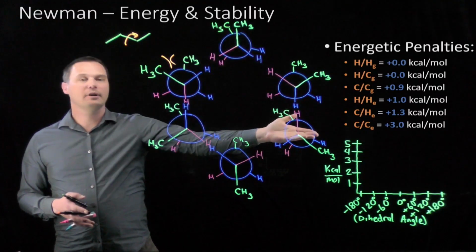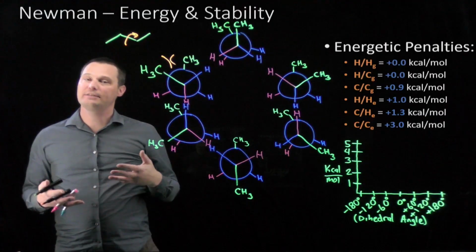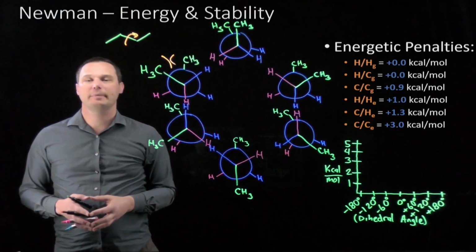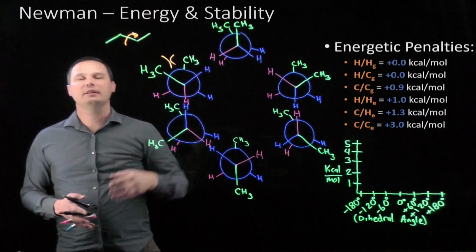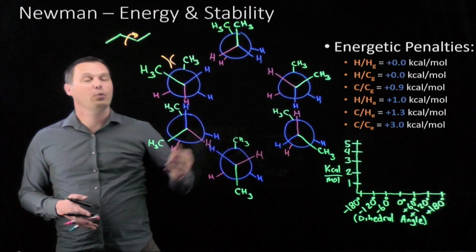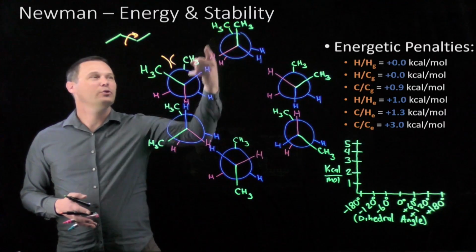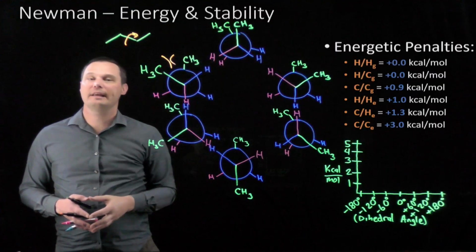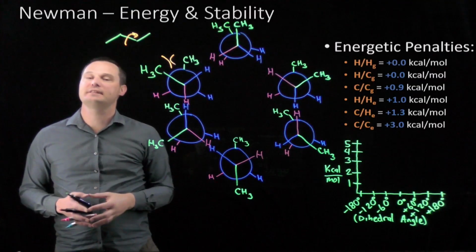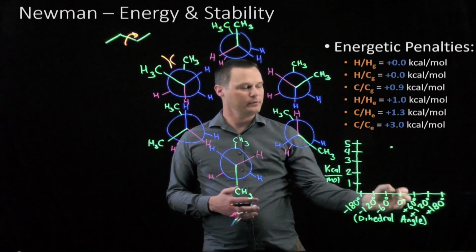If we look on our list, carbon-carbon eclipsed is the highest energy interaction, and it adds 3 kilocalories per mole of energetic penalty. It also has 2 hydrogen-hydrogen eclipsed interactions. Looking at our list, that adds an extra 1 kilocalorie per mole of energetic penalty. In total then, this structure is positive 5 kilocalories per mole energetic penalty relative to staggered ethane. We can add that data point here for the 0 dihedral angle.